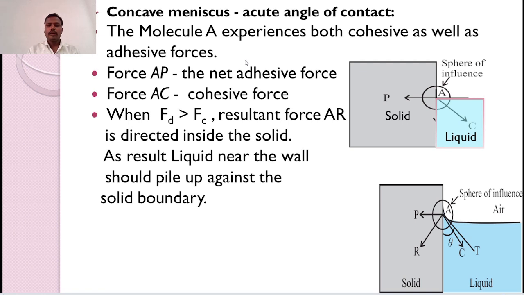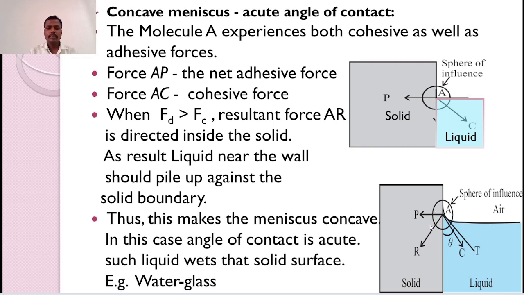When adhesive force is greater than cohesive force, the resultant force, that is AR, is directed inside the solid. As a result, liquid near the wall should pile up against the solid boundary. Thus, it makes the meniscus concave. In this case, the angle of contact is acute. Such a liquid wets that solid surface. For example, water and glass.